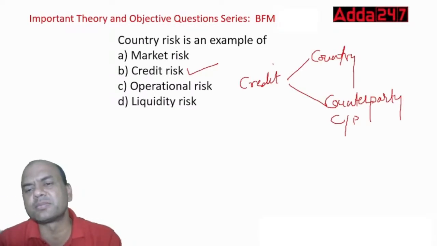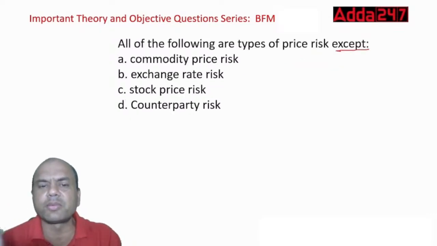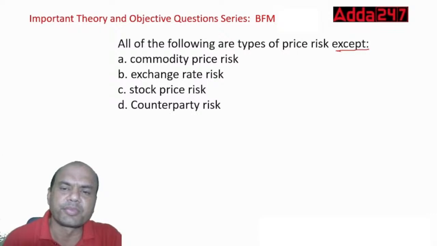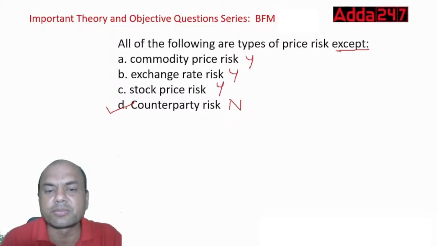Credit risk has two parts, country and counterparty. So will counterparty be a part of price risk? No, it is a part of credit risk. So this is the one. The others are yes, yes, yes, all price risks. But this is a part of credit risk.